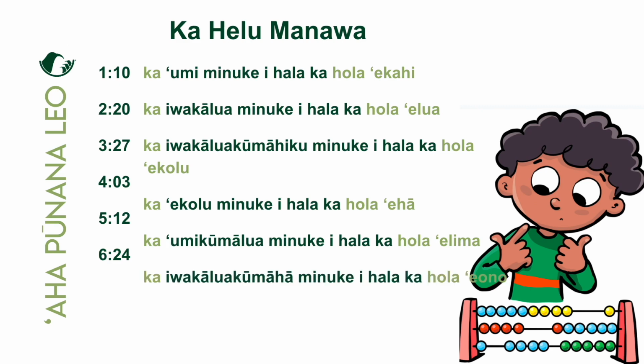Ka iwakalua kumaha minuke i hala ka hola eono.